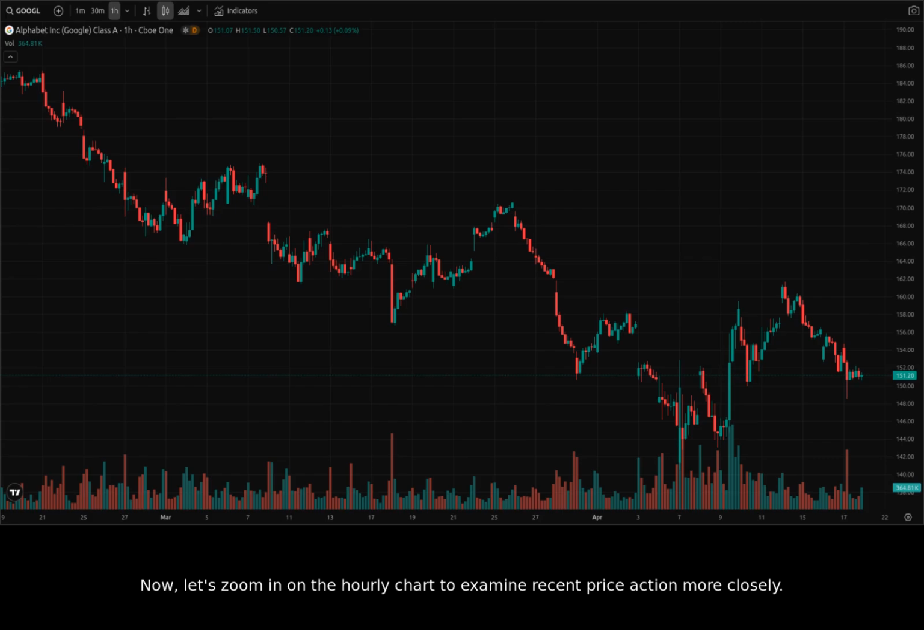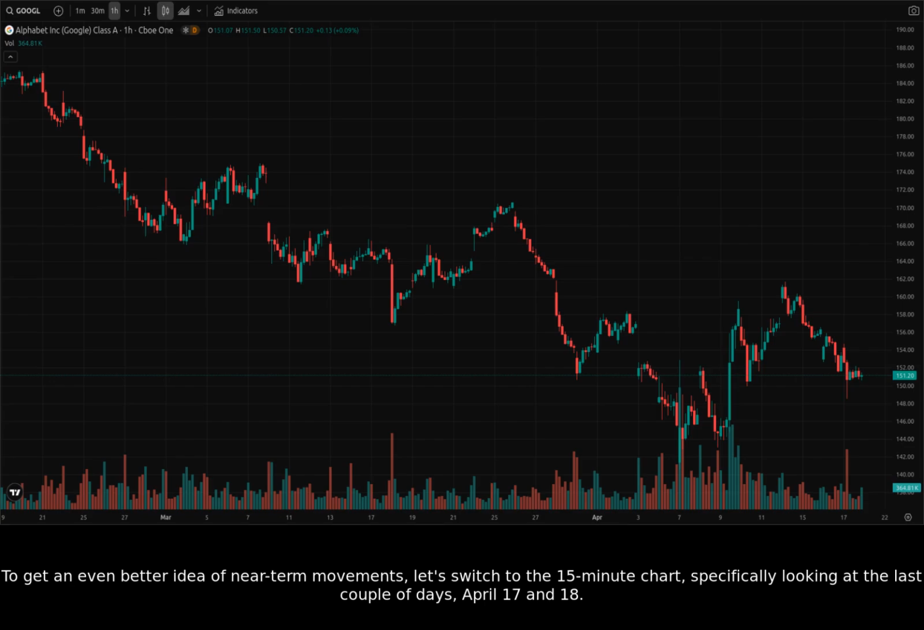Now, let's zoom in on the hourly chart to examine recent price action more closely. Focusing on the hourly chart, we can better observe the volatility from mid-April. There was a fall from the 158 area and another one in early February. The current price action appears range-bound between $150 and $155. To get an even better idea of near-term movements, let's switch to the 15-minute chart, specifically looking at the